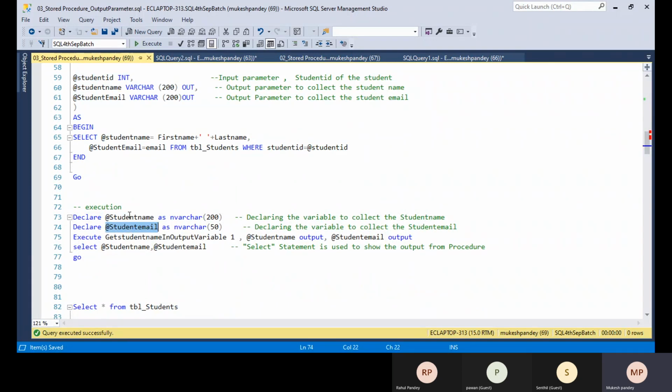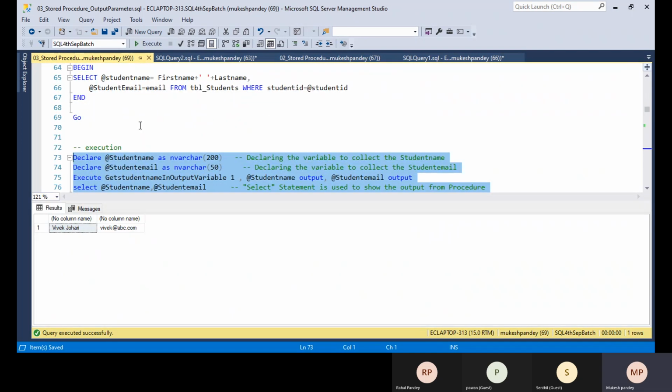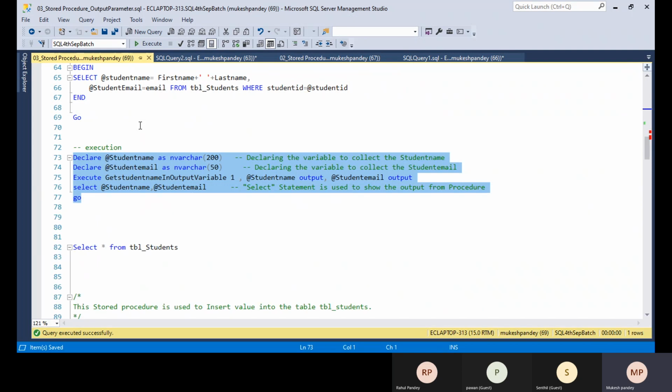I'm declaring the student name and the student email, and in the same way you execute the stored procedure with the employee ID, student name and student email. If you execute this, you will get the full name of the employee and the employee email ID. So this is the way you can create the input parameter and the output parameter together.